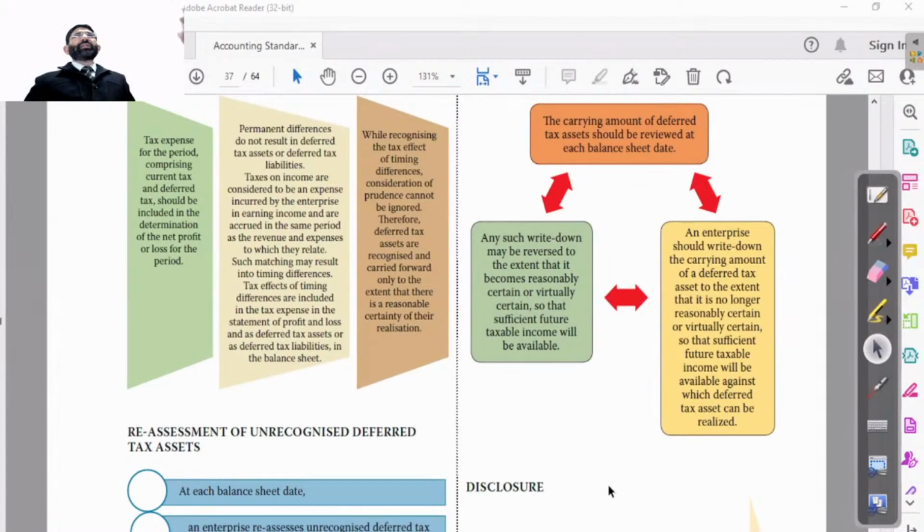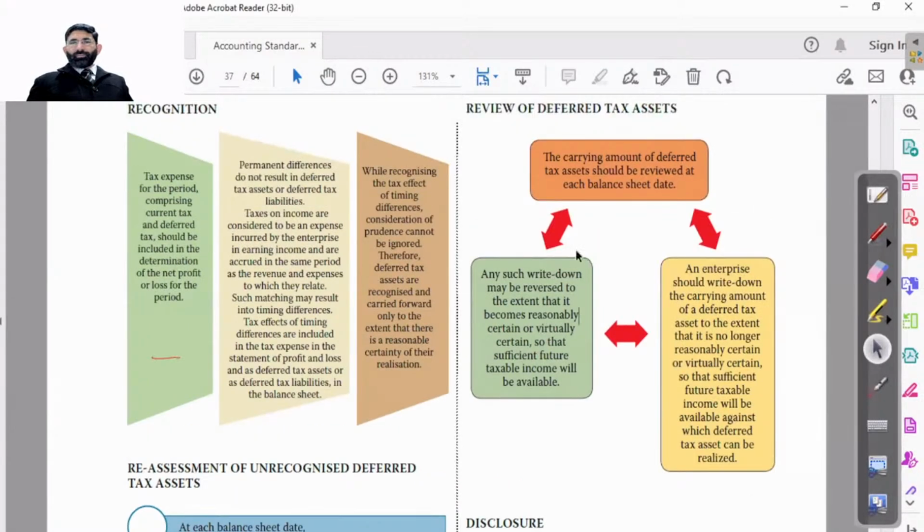So whatever is the tax expense, that is total tax expense, either it is current or deferred. So that is specifically mentioned. Either it is current or deferred, it will all be tax expense for the period to be recognized. Recognition का मतलब क्या होता है? What means for recognition? That means to be entered in the books of accounts. So tax expense for the period is to be recognized. Either it is current or deferred, should be included in the determination of profit or loss account.